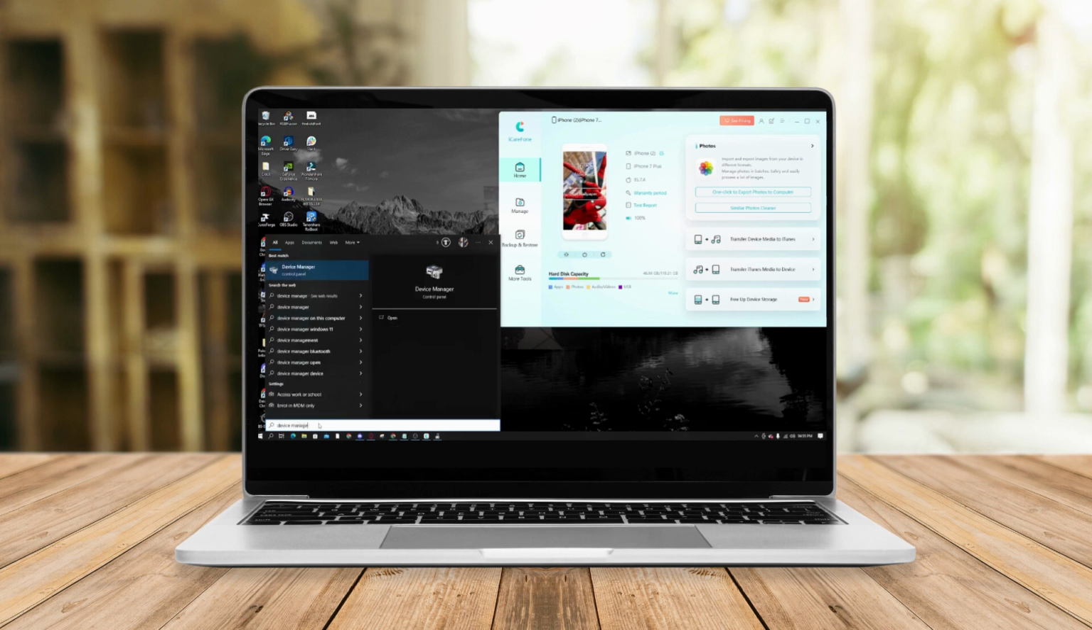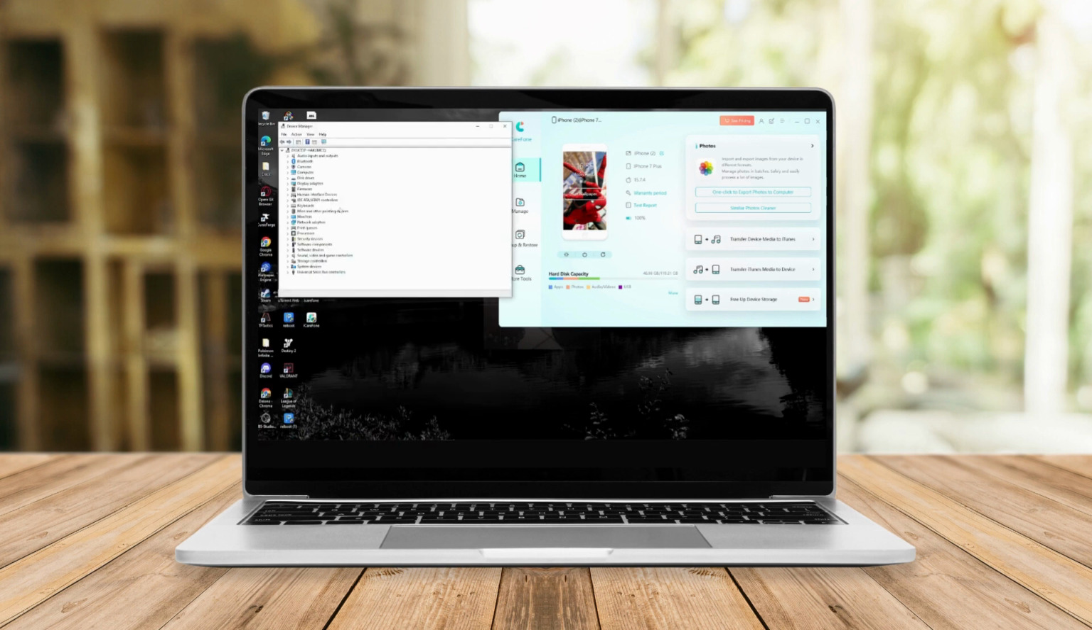Just type in Device Manager, click Enter, and then just look for this icon. It says USB controllers or Universal Serial Bus controllers. Expand it, and then you should look for this iPhone Mobile. This should be my iPhone right now. And then if it's on your end, just right click on it, click on Uninstall Device, and then click on Install. But make sure you tick this one out, delete all driver software as well.